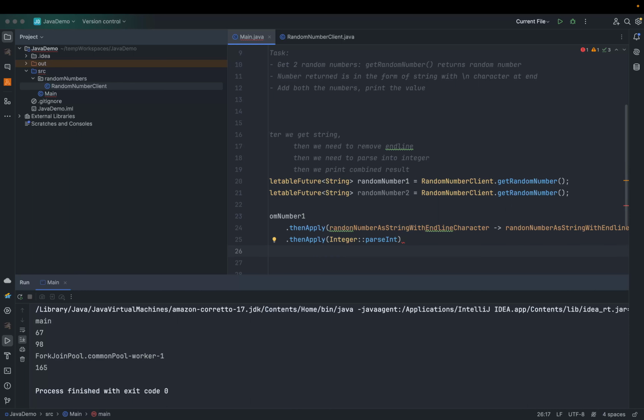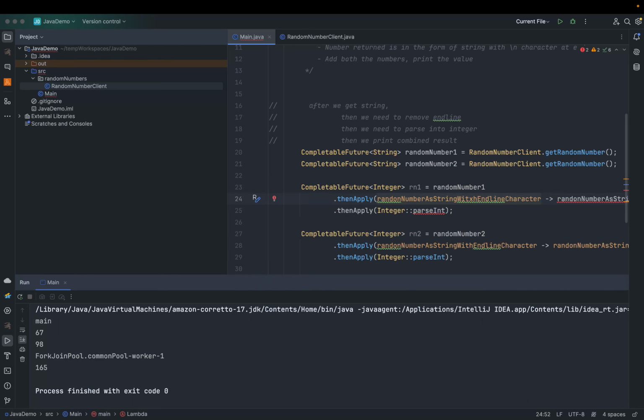Okay, so we can write it here, CompletableFuture of Integer, then I will say randomNumber1 equals this. We can do a similar thing for the second one also. This is randomNumber2. We could extract this into a separate method because that's repeated across both the statements, but let's not do it right now. Okay, then the next step is to combine both the results.